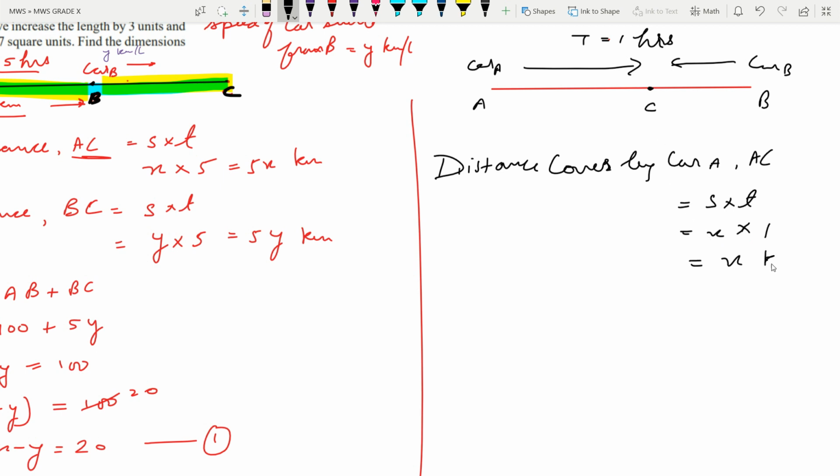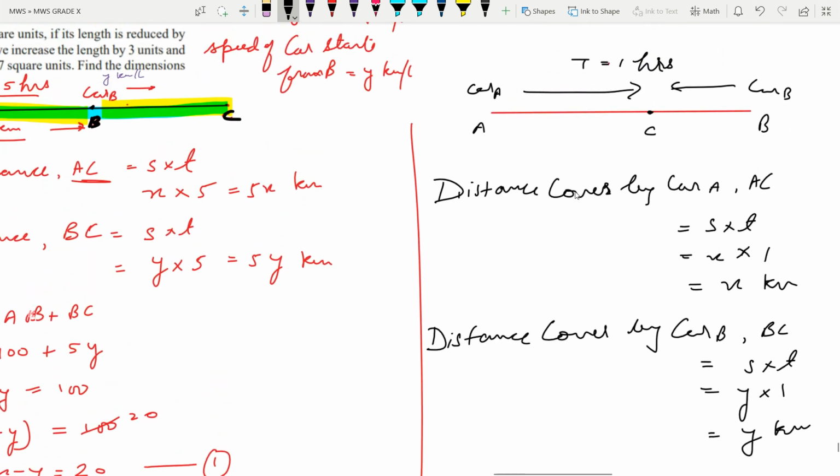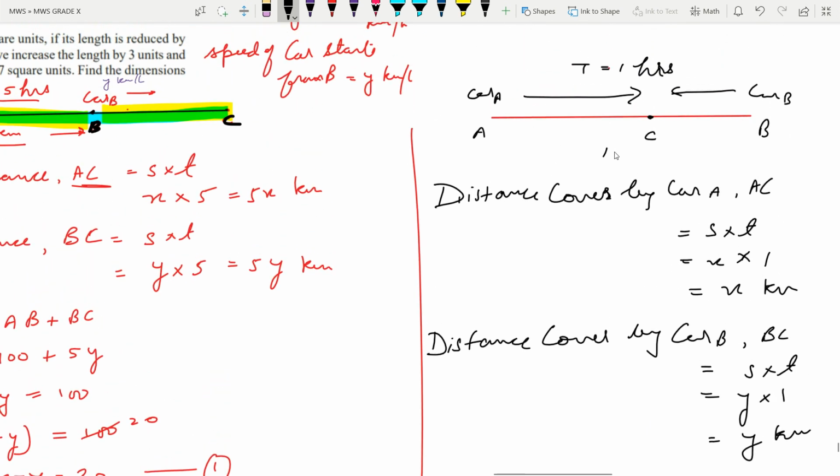So this is x kilometer. In the same way, the distance covered by car B, that is BC, from B to C, is speed into time, here speed y and time 1 hour, so it is y kilometer. Now according to the diagram, it is AC plus BC. See, it is 100 km apart in full, from A to B it is 100. So AC plus BC is 100.